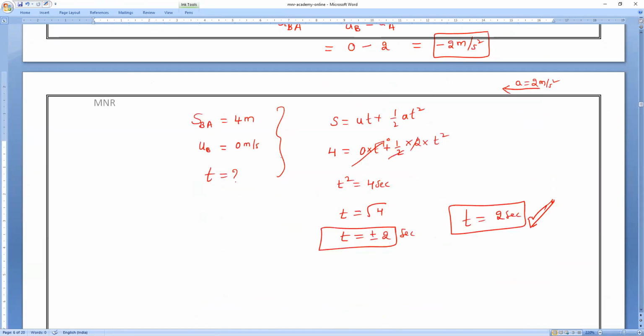Next question. The question is, find T. T means what? You are all very familiar. T means tension in the string. So find T, as well as find the acceleration of M1 and M2. That is our question.